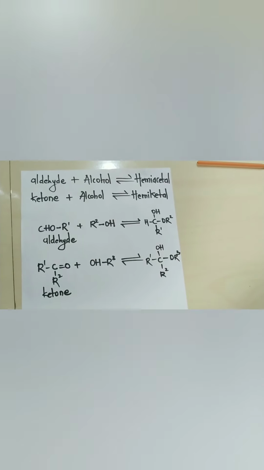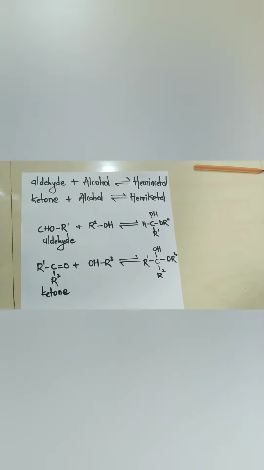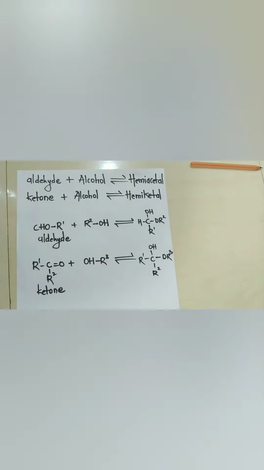When an aldehyde reacts with alcohol, it gives rise to hemiacetal, and when a ketone reacts with alcohol, it gives rise to hemiketal. Both reactions are reversible. These are the examples.